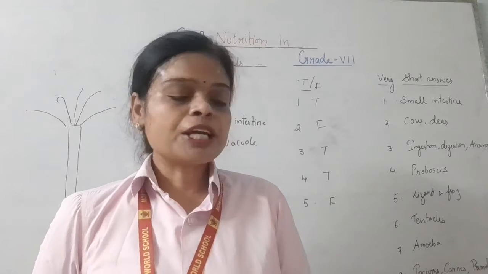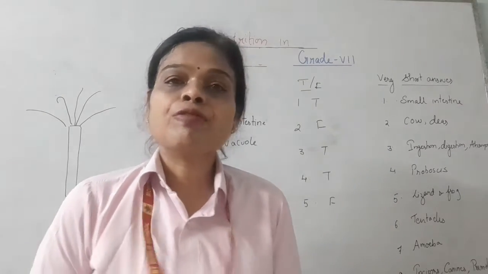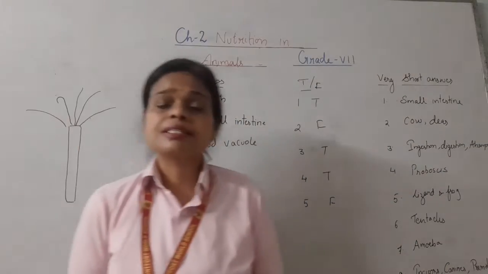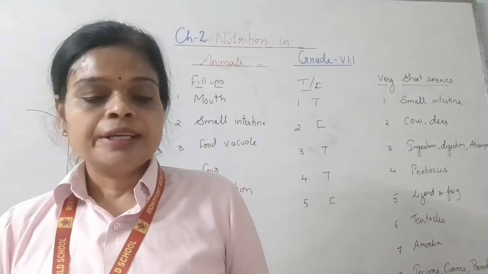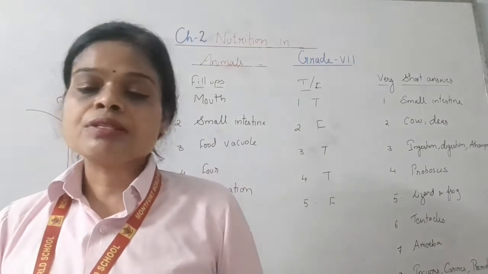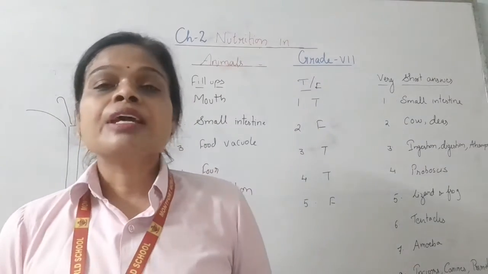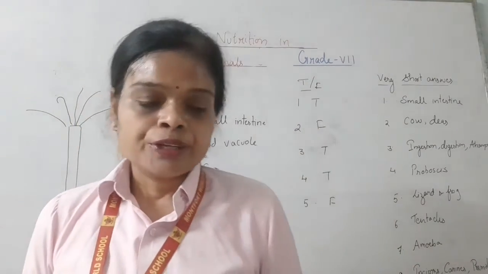What are the 4 types of teeth present in humans? We have 4 types of teeth present in humans: incisors, canines, premolars and molars. Name an organism in which extracellular digestion takes place. We have extracellular digestion in the human being.